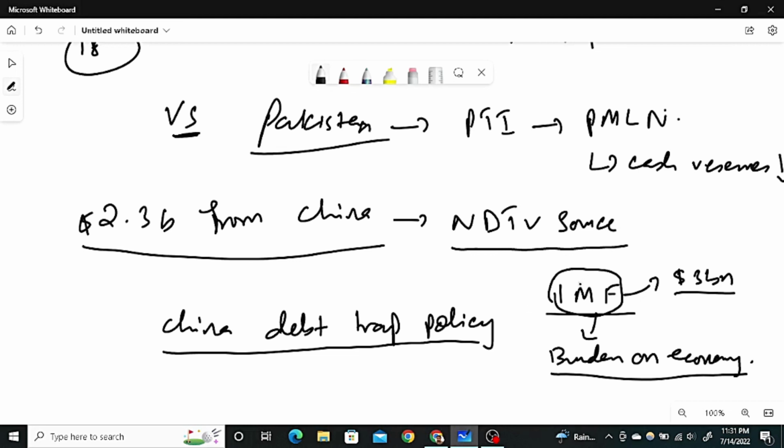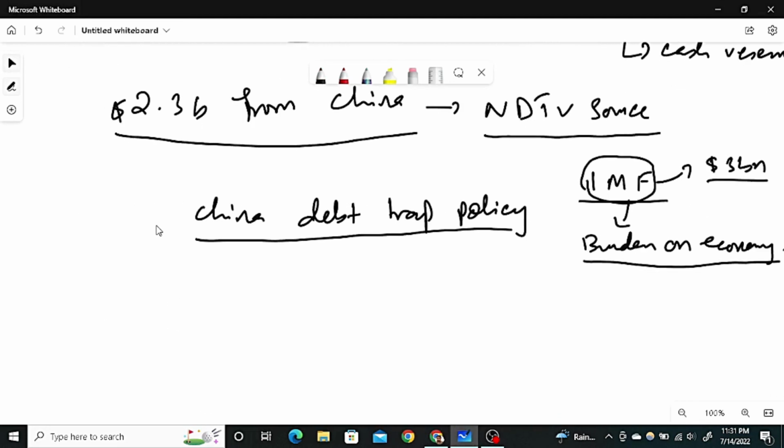So this gives the guarantee to the other sources, other institutions, that the IMF has given a loan, so it means this country is able to repay the loan. Okay, so that's the reason countries go to the IMF. And again, Sri Lanka is also confident about the growing economic situation, and they are saying that they will be stable within 18 months. So let's see what the situation remains.